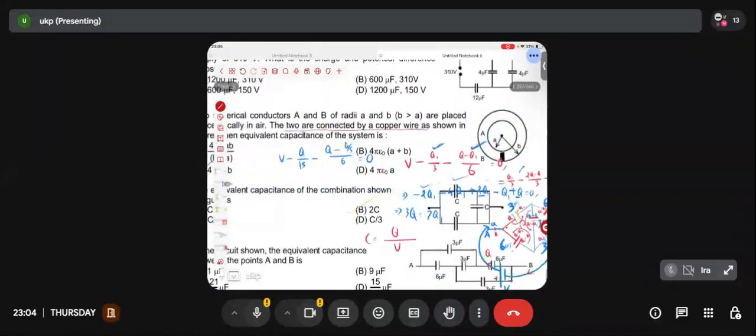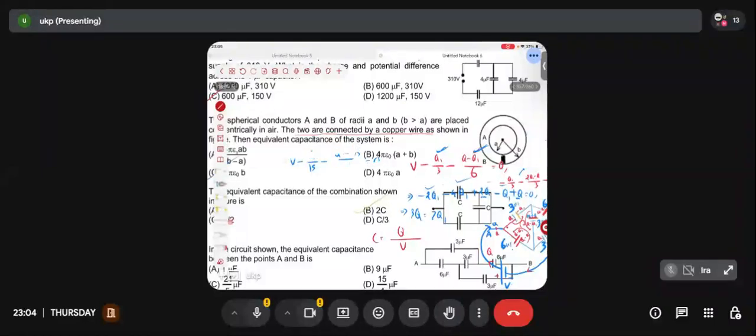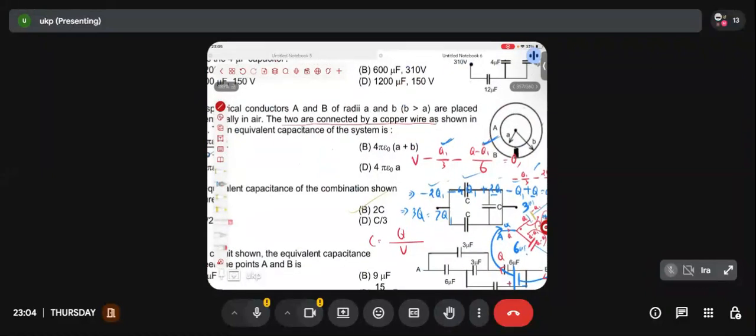Check and confirm you guys, then I'll proceed. Vinit, are you getting this? Anyone confirm me? Yes, sir. Guys, everyone is getting the same result, 3Q equal to 7Q1. Chalo. So let's replace Q1 by 3Q by 7. So what will we be getting? V minus, in place of Q1 let's write 3Q by 7 whole divided by 3 minus Q minus, what is Q1? 3Q by 7 whole by 6 equal to 0.